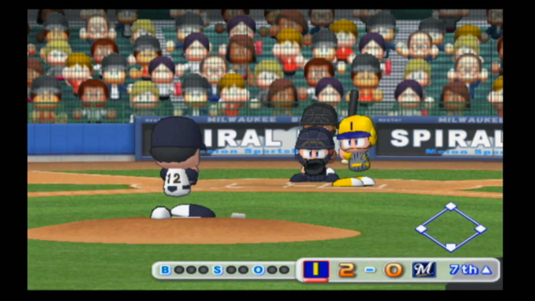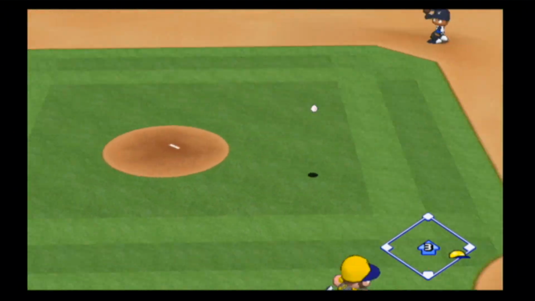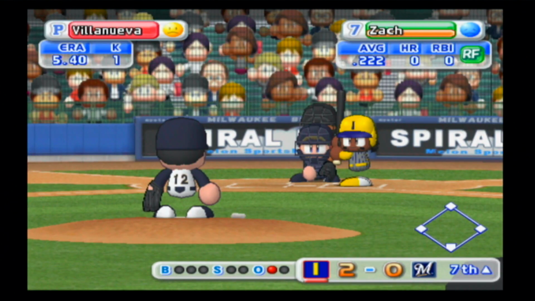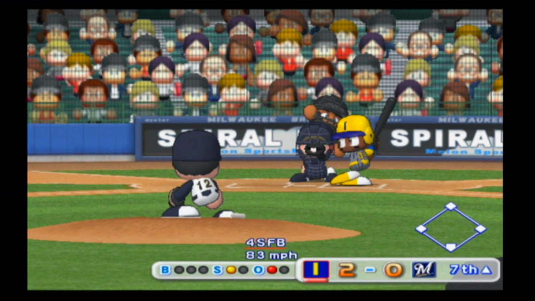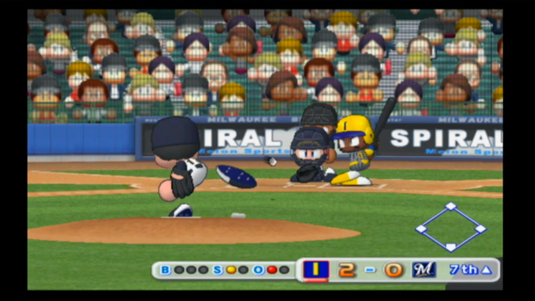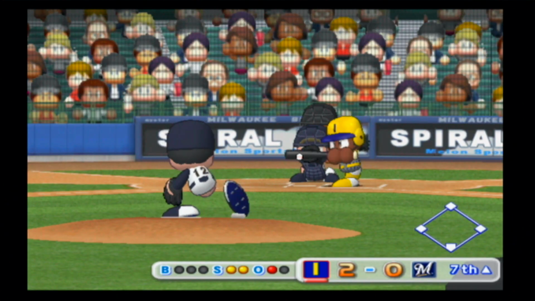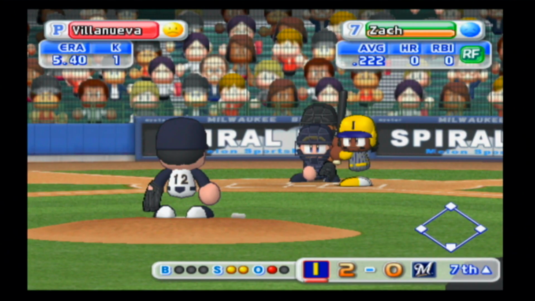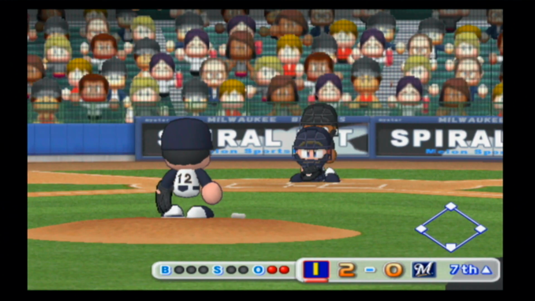Tom 0 for 2, a strikeout and a ground out. Hits this one right over third base. Bullard gets the throw there in plenty of time. One away. Here is Zach, who also struck out and ground out. Looks at strike one. Swings and misses to make it 0-2. And fouls this one away. Swing and a miss, strike three.